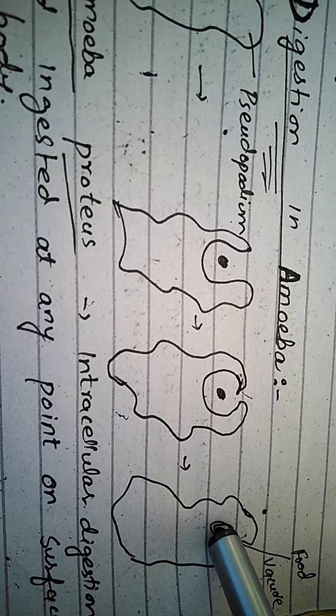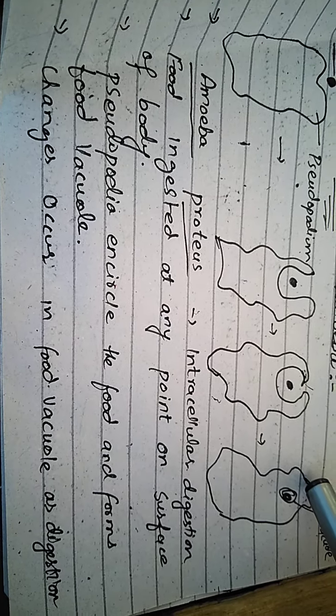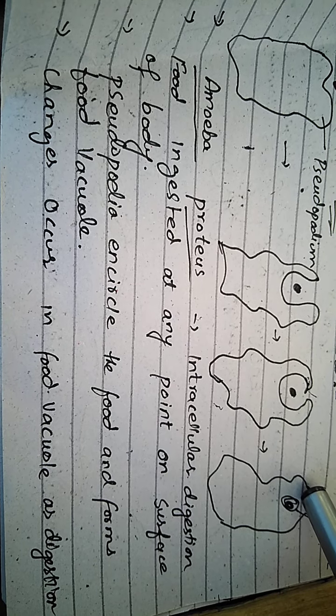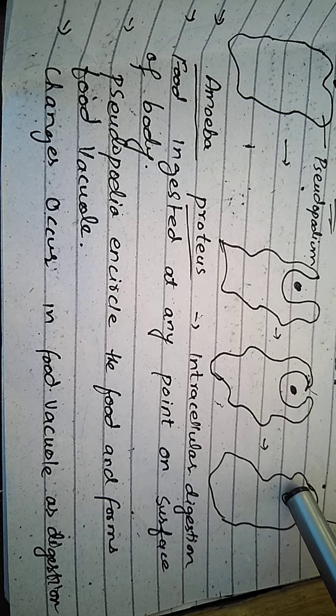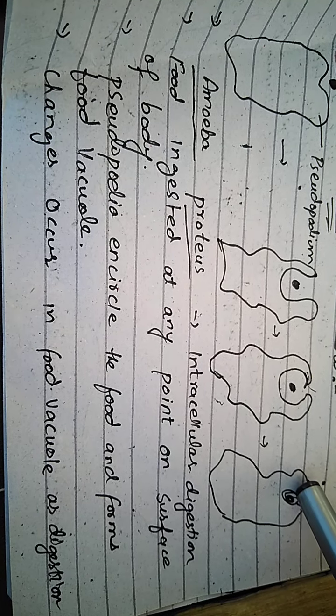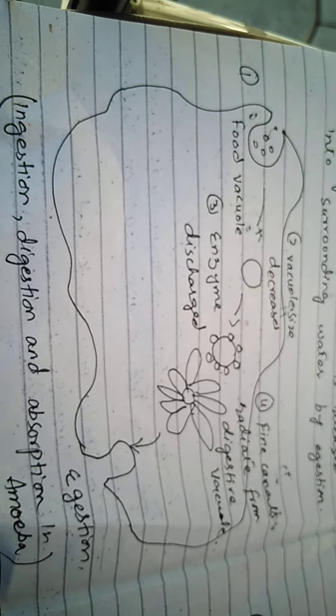When the digestion is completed, finally the food vacuole is converted into fine canals, and these fine canals distribute the food particles into the whole cytoplasm. Here you can see in the next diagram. This is the diagram of the amoeba.